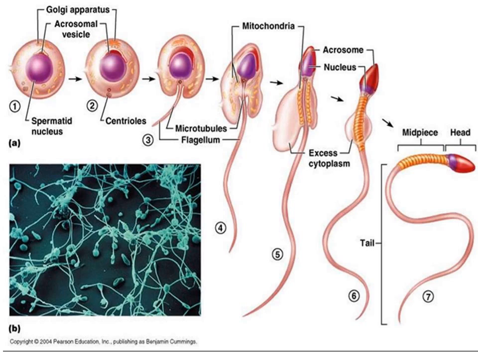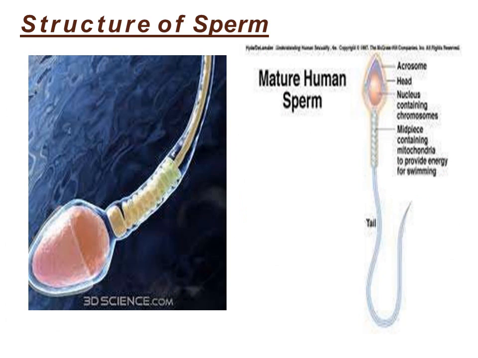Now we are going to discuss the structure of sperm. The sperm has three parts: the head, the middle piece, and the tail. See here, this diagram shows how the spermatid will develop into a sperm. The non-motile spermatid will develop into a motile sperm, which finally has the head region, middle piece region, and the tail region, right?